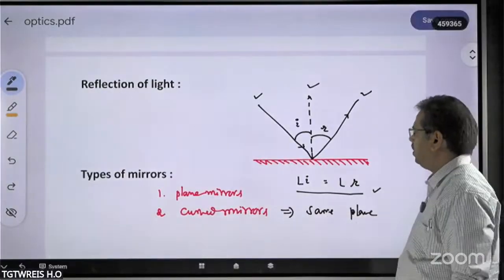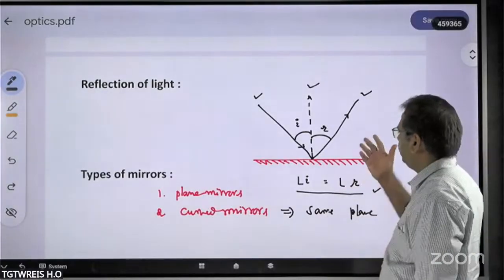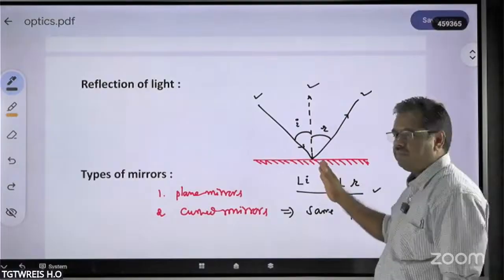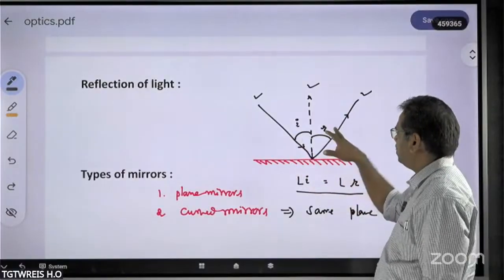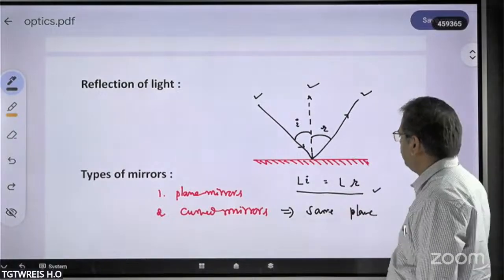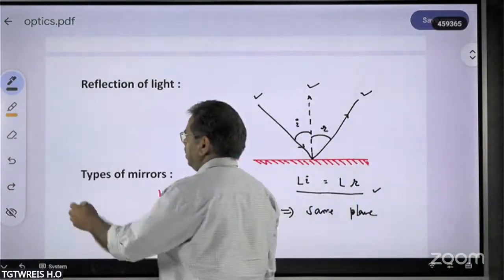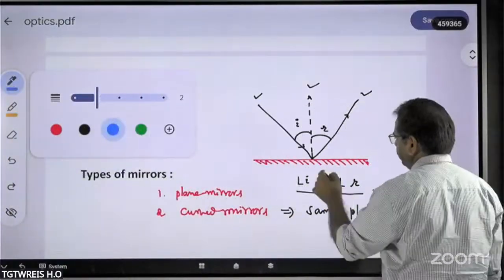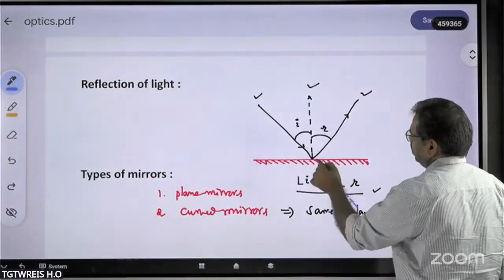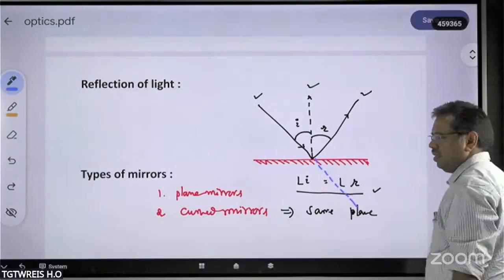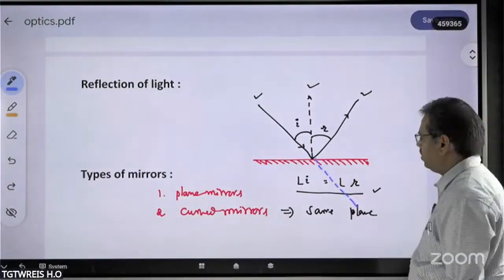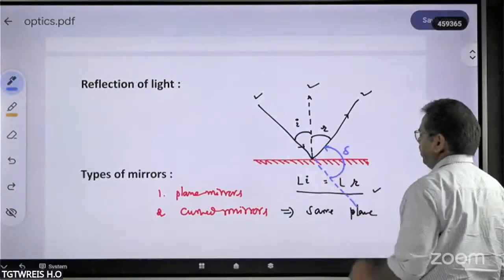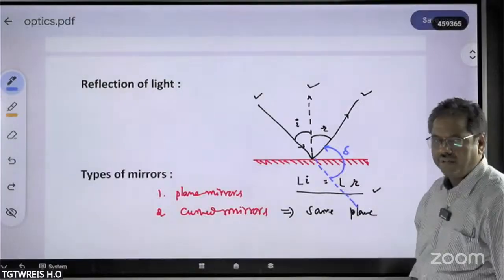In order to know how the reflected ray is going back, you must know how to draw the normal and mention the angle of incidence and angle of reflection. If you observe carefully, the actual path of the incident ray is like this. But the ray is actually reflected in this direction. That means it is deviated from its path. The angle by which it has been deviated is called the angle of deviation.